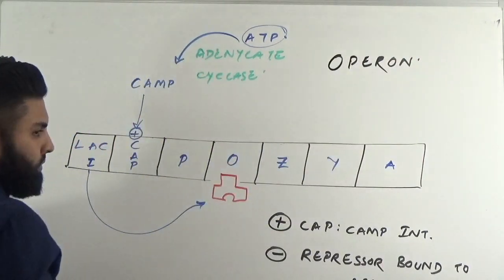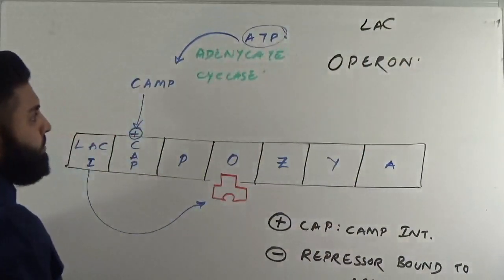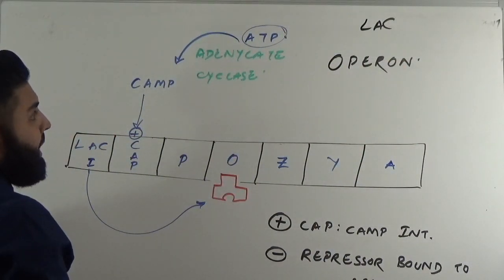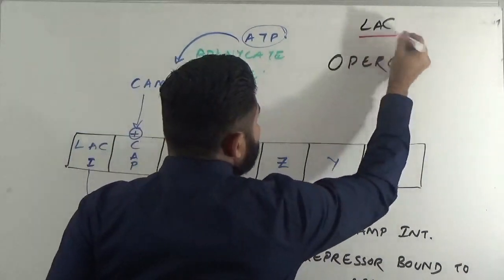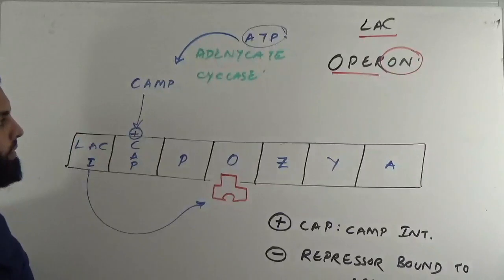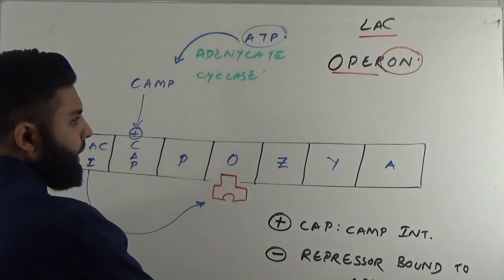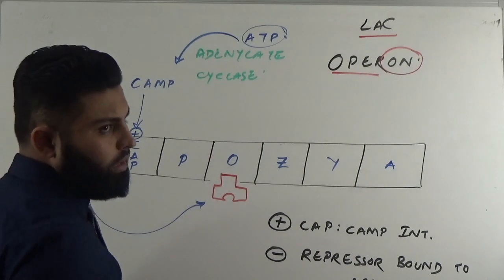The Lac Operon is for lactose metabolism, the breakdown of lactose, and that will occur only when the operator is in the on state.